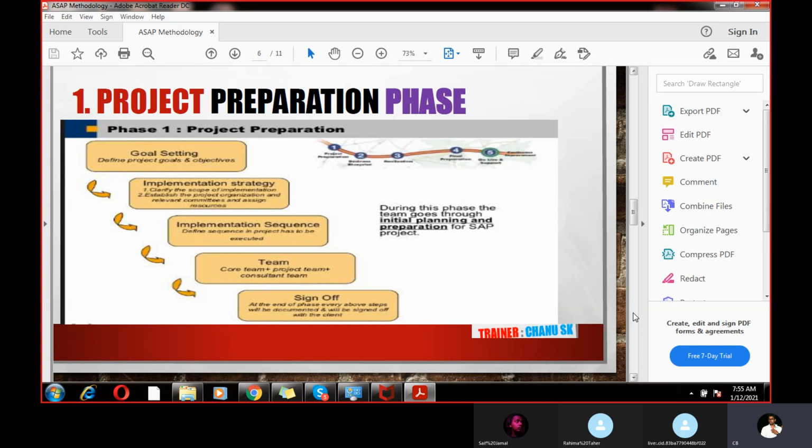And teams: how many teams will participate? One is the consulting team. In the consulting team, all the people like SD people, MM people, PP, FI, CO, these are all consulting people. And one more team is called the core team. Core team means the end user team. They are from the business team. They know how to prepare the balance sheet, and they will post different entries, AP related, AR related, GL related. These are all things they will do. If any issues come, you need to help the end users, right?